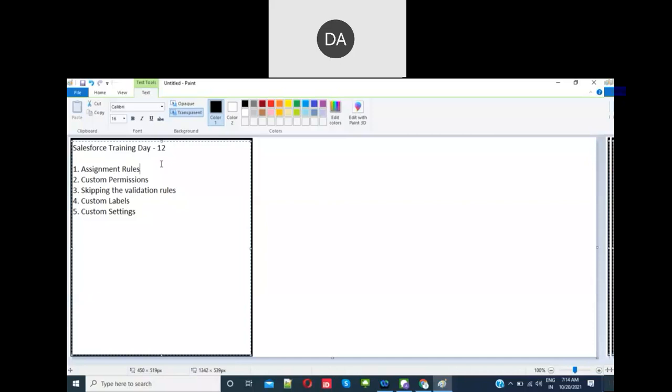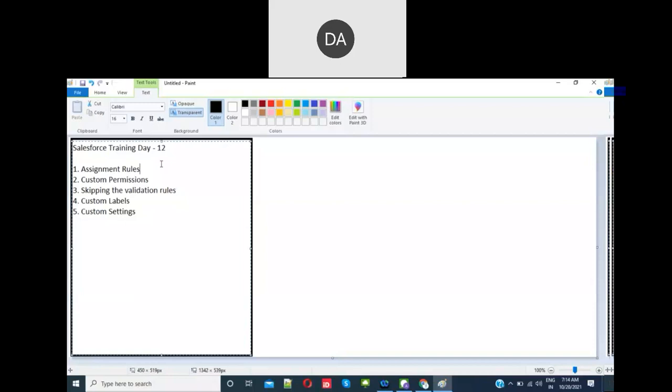Now let's see assignment rules. So what is an assignment rule? Usually, if you have some service kind of application, you might keep on getting some kind of requests.